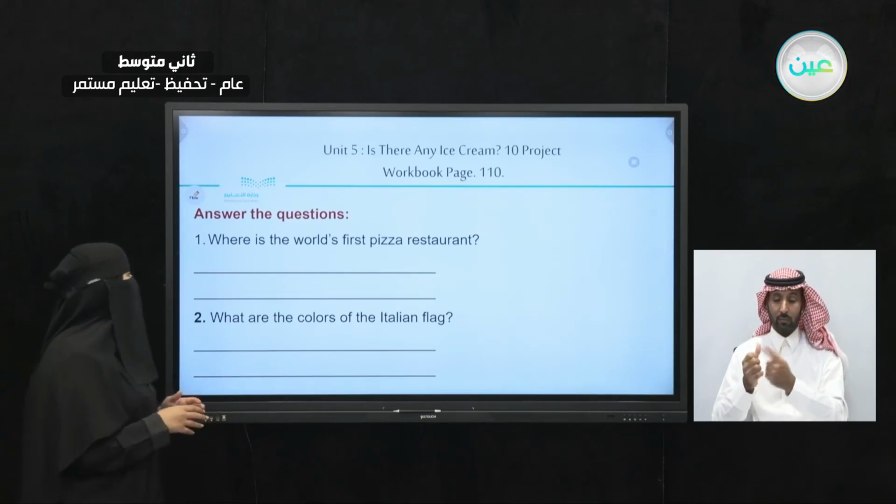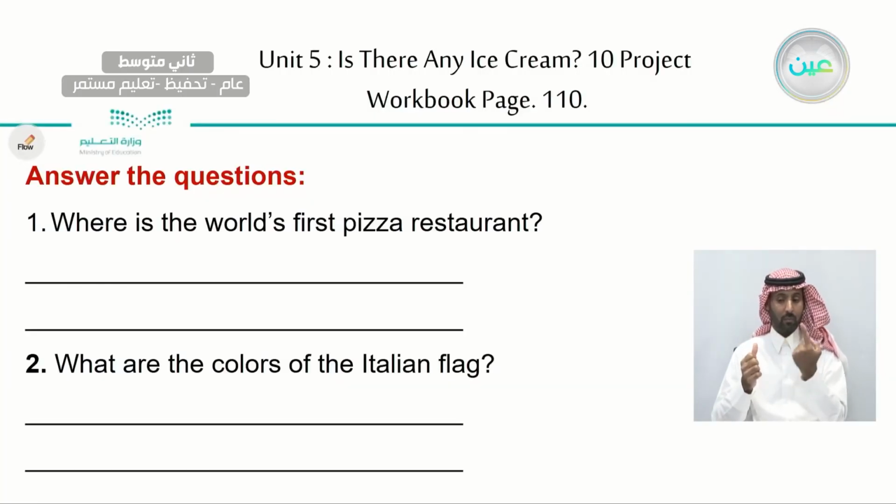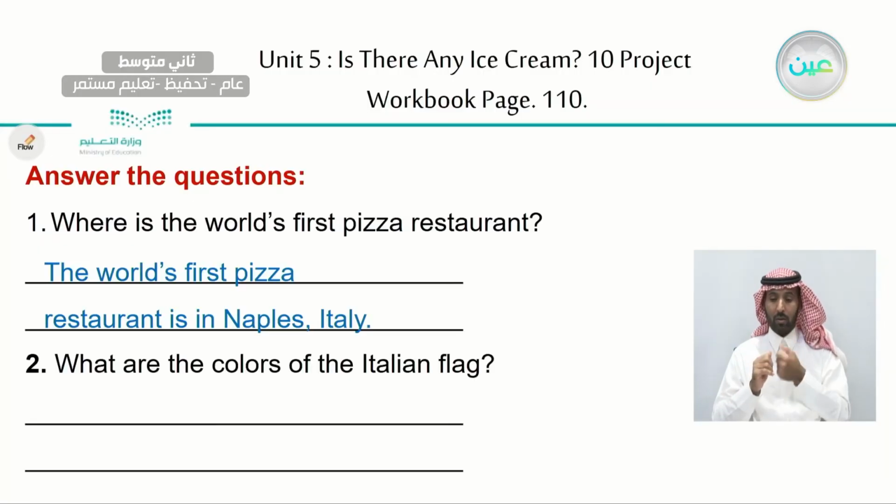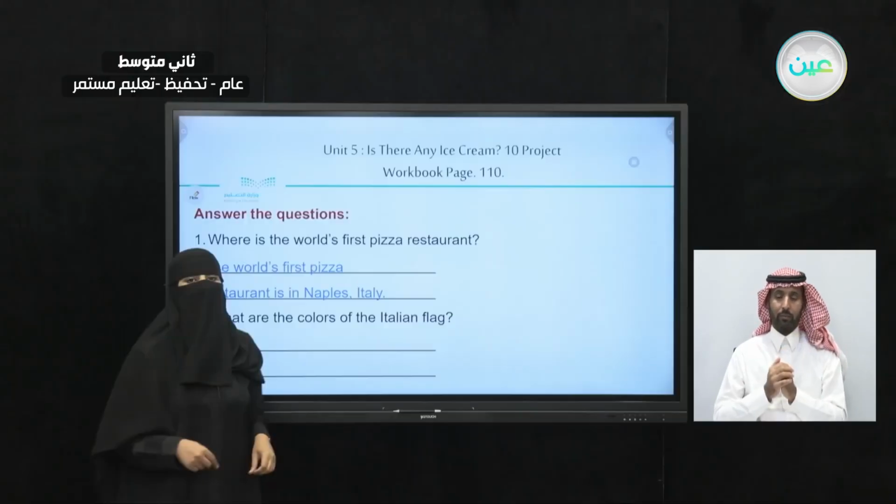So the first question, where is the world's first pizza restaurant? Another word for pizza restaurant is pizzeria. So where is the world's first pizzeria? From the text, what is the answer? The world's first pizza restaurant is in Naples, Italy. So this is the name of the city and this is the name of the country. We have the name of the city, comma, and the name of the country, which is Naples, Italy.